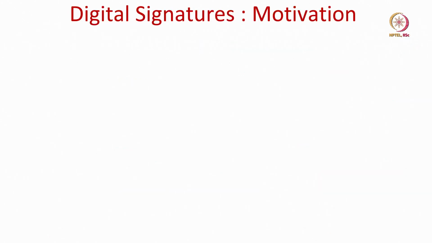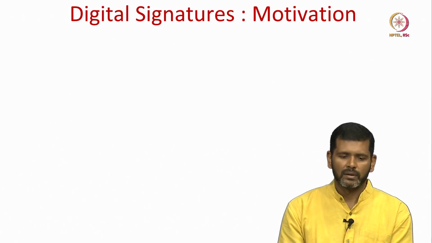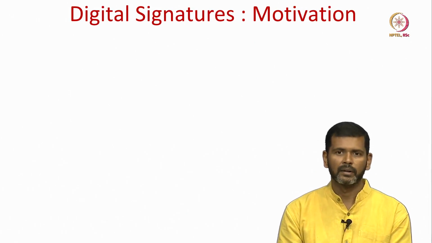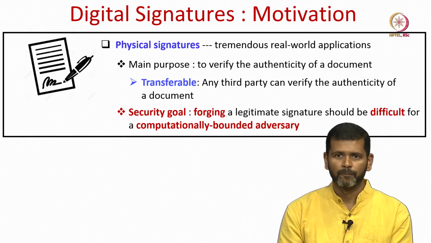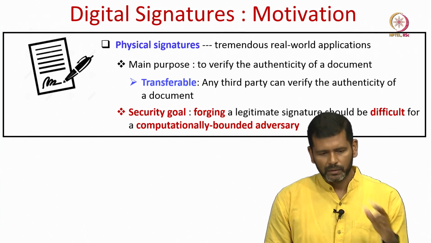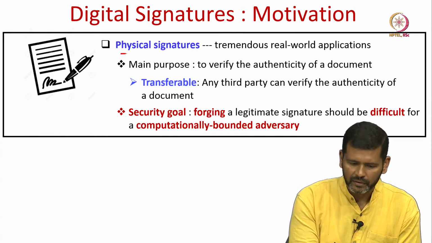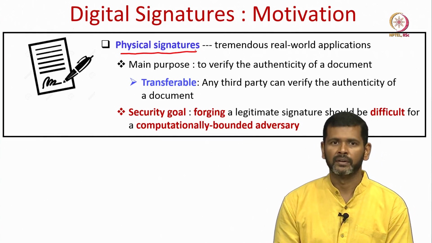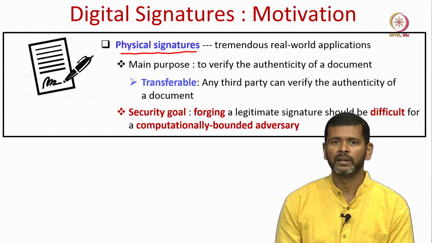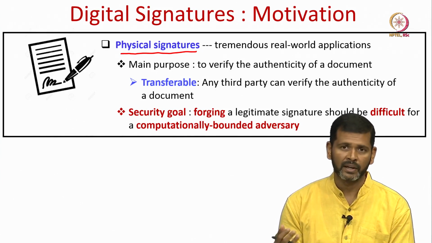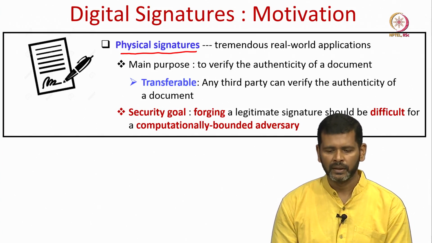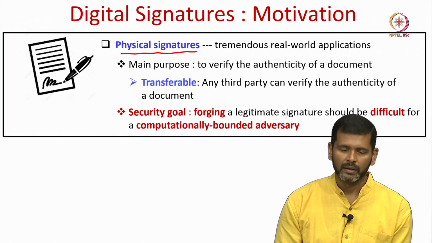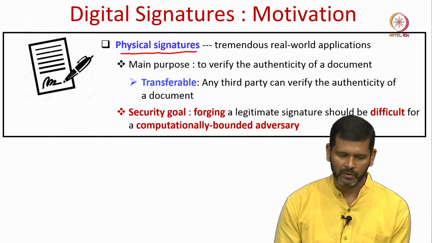So, the Dolev-Strong protocol is based on digital signatures, which is a very important cryptographic primitive. So, let us spend some time to understand what digital signatures are, what are their security properties. So, we have physical signatures which has tremendous applications in real world. The main purpose is to verify the authenticity of a document. So, if I sign a document, then it is authentic in the sense that anyone can show it to a third party and convince them that actually I have signed this document, right.